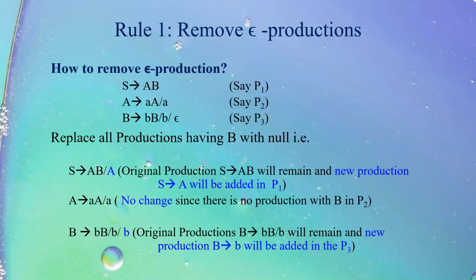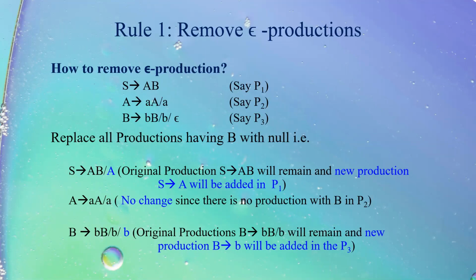If I consider the original grammar, in that we had first production, that is P1, as S tends to AB. If I replace B with null, I am left only with capital A. Most important point, which I have jotted down over here also, original production S tends to AB will remain, and new production S tends to A will be added in P1.